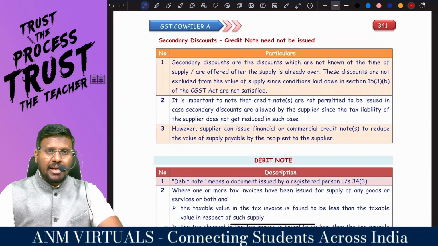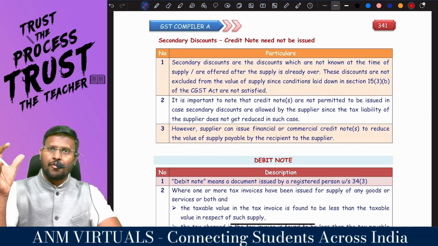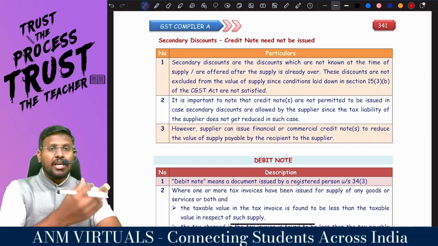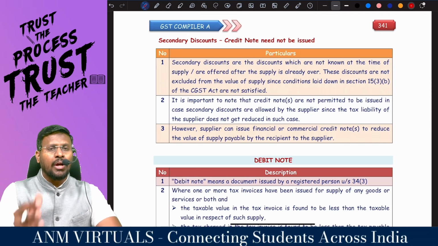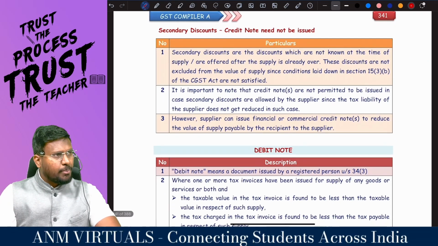Sometimes you may provide a secondary discount. You have to check whether the conditions under section 15 are satisfied or not satisfied for that secondary discount. If it is satisfied, a credit note can be issued. If it is not satisfied, a credit note cannot be issued.